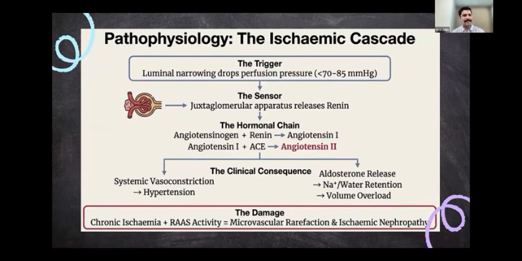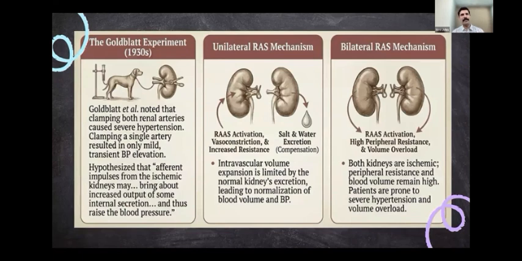But if this RAS activity and chronic ischemia go on for long, it will result in microvascular dysfunction, and ultimately the patient will end up with chronic, permanent damage, known as ischemic nephropathy. Now, as Georgian was saying, the Goldblatt experiment proved that if you clamp the kidney, the classical ones were the two kidney, one clip model and the one kidney, one clip model.